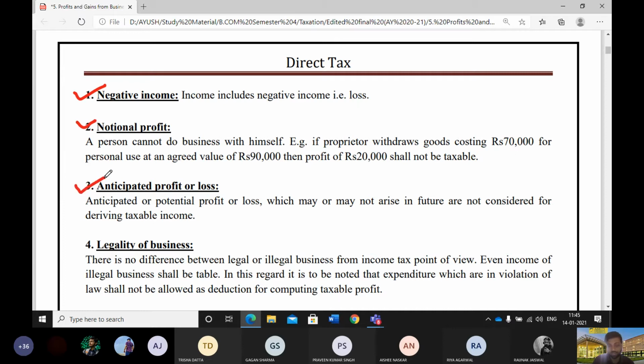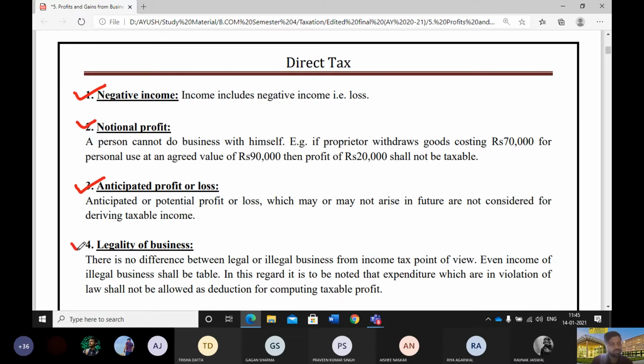Anticipated profit or losses, remember this, that any anticipated profit or loss which may arise in the future is not considered for deriving taxable income. That means we will not be making any provisions in the books while preparing the P&L as per the income tax authority.